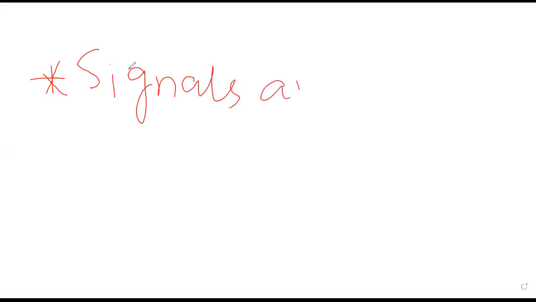Basically, this lecture is to define signals and information. So what basically do signals and information mean?